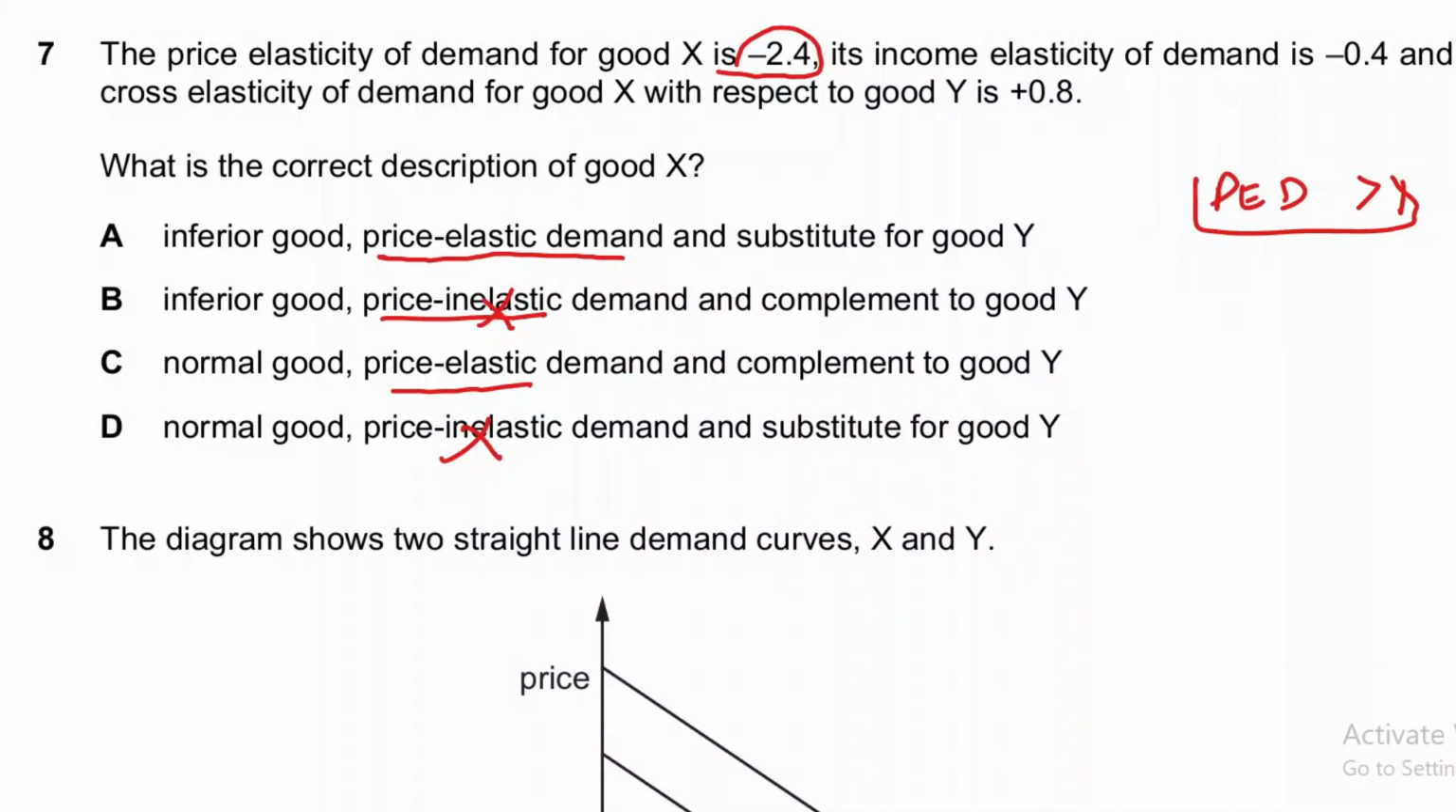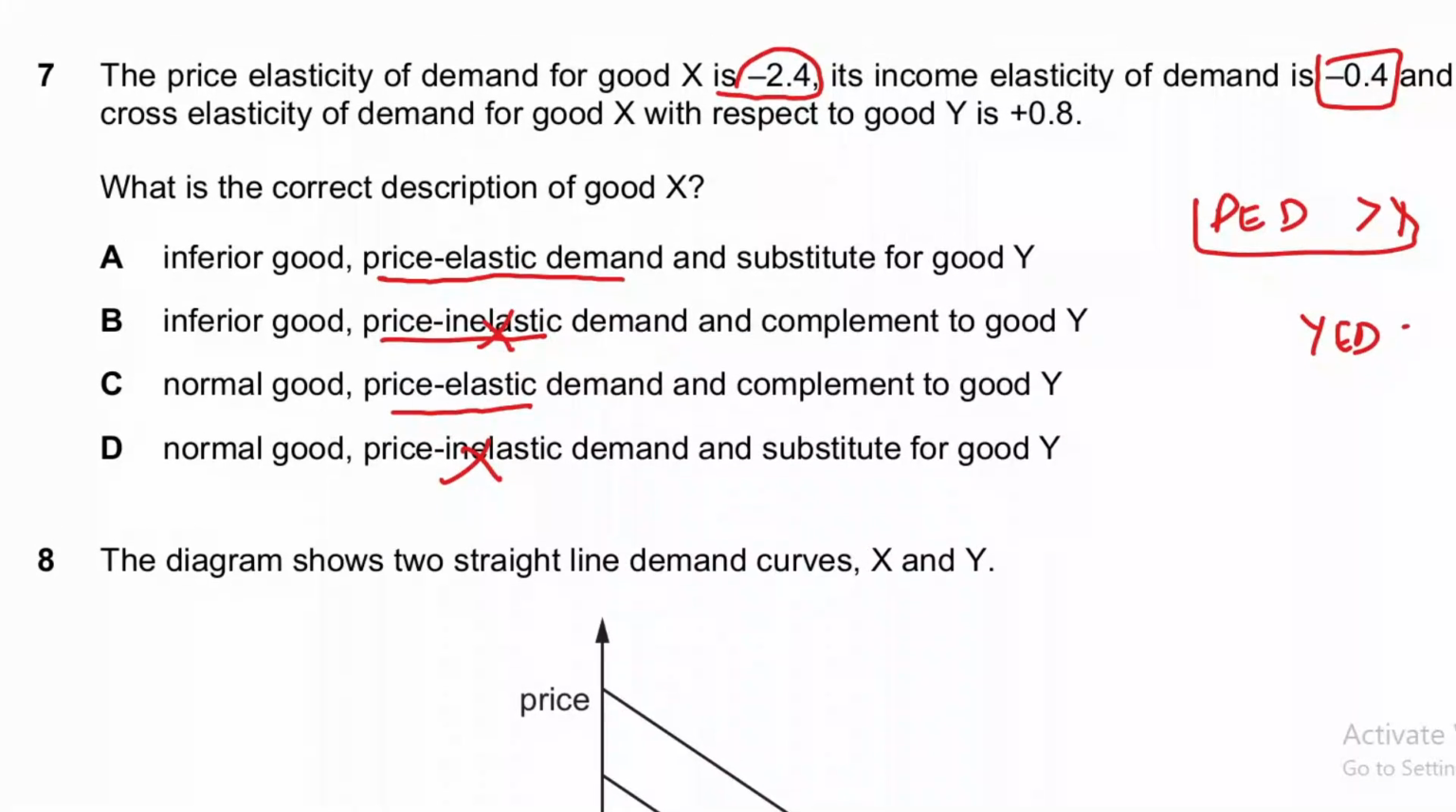And now moving to income elasticity of demand, which is minus 0.4. When income elasticity of demand, YED, is negative, it shows that the good is an inferior good, because if income increases, demand will fall, and it happens in the case of inferior goods that are low quality products.